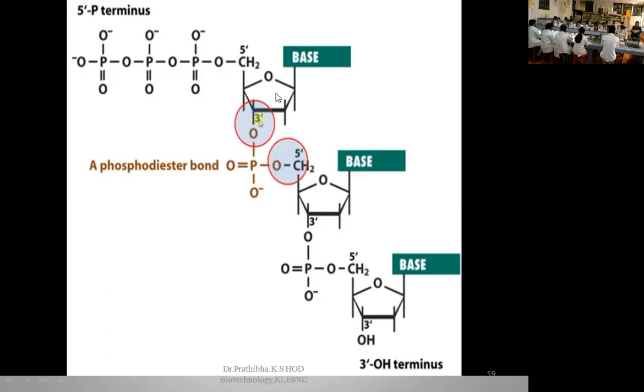But when this nucleotide, with its nitrogenous base, sugar and phosphate molecule, forms a phosphodiester bond with the adjacent nucleotide, here you can see the base and the ribose or deoxyribose sugar, and between this one nucleotide and another nucleotide you can see the phosphodiester bond. There are 2 ester bonds. This phosphodiester bond synthesis will be done by the DNA ligase enzyme.